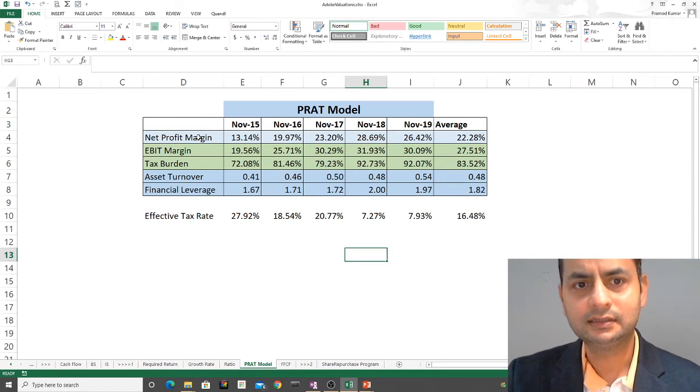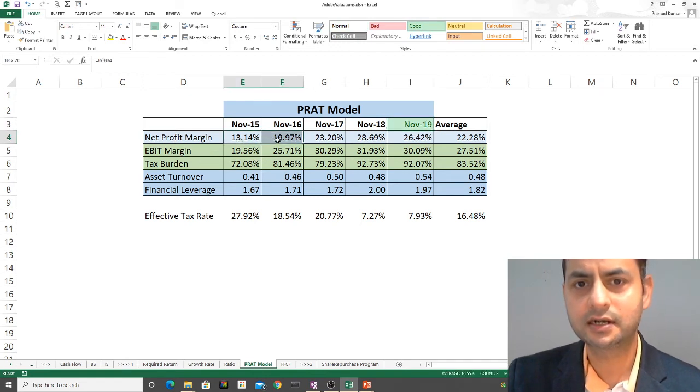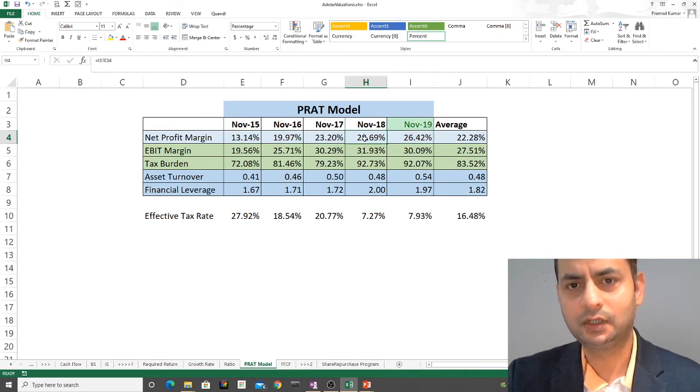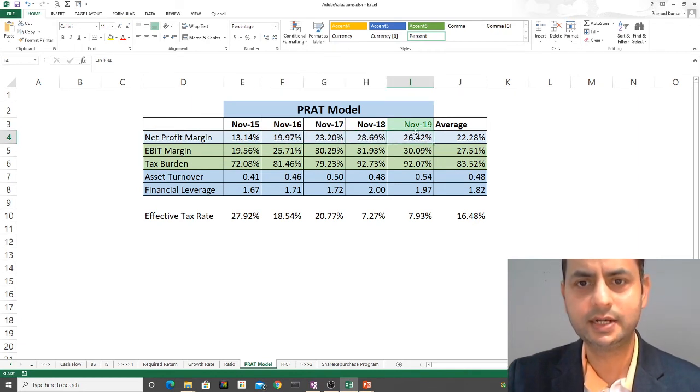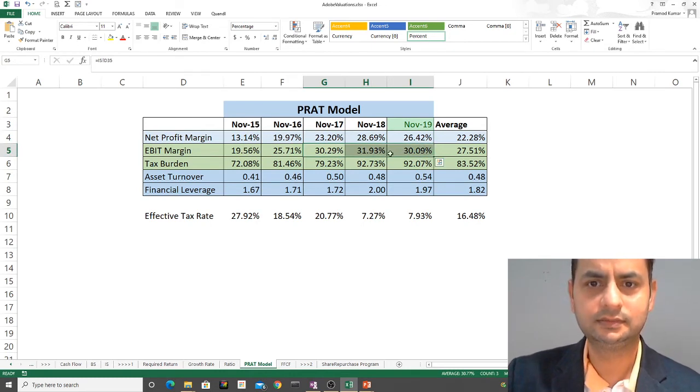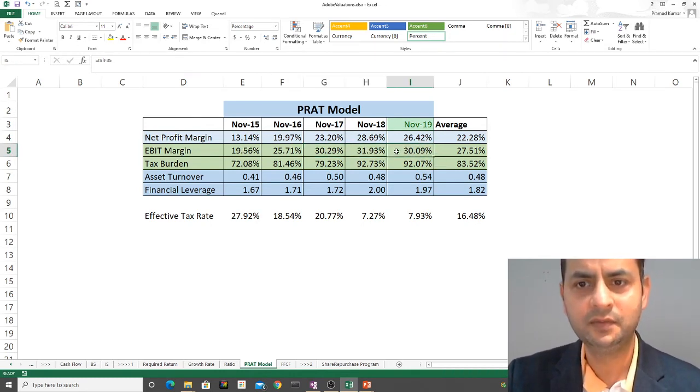So this is the old and this is the new, and you see it consistently improves, right? It's a little bit shy from the last year, 2018 to 2019, right? It's 26%. The operating margin, which is EBIT margin, is increasing as well, but it's a little bit shy from 2018 again. And the tax burden, higher is better. So it's 92, which is way good.